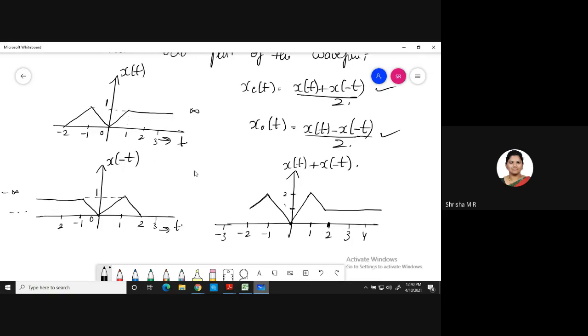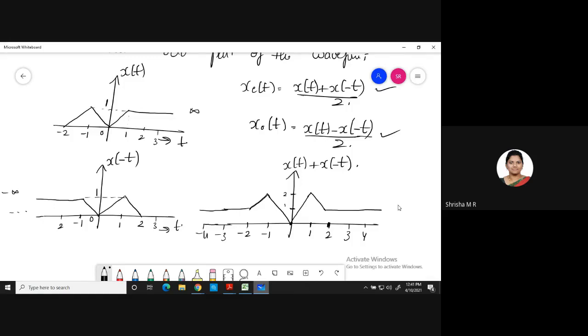Got it? Similarly, the other side also. 0 plus 1 is 1 only. So at minus 2, it's 1. At 3 also, it's 1. Then again, you have 0 here. 0 plus 1, it's 1 only. At minus 4 also, it's 1. It will go on. Even at the right side also, the same. Here at 4 it is 1, at 4 it is 0, 1 plus 0 is 1. Got it? Yes, ma'am. Understood everyone?